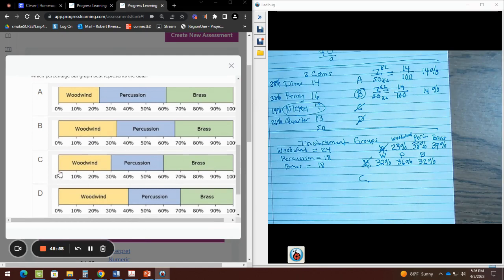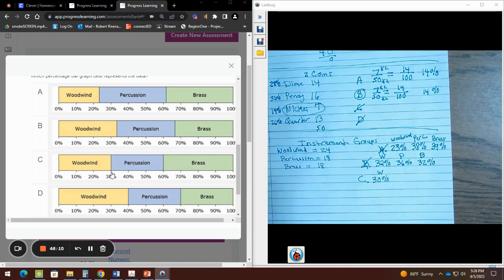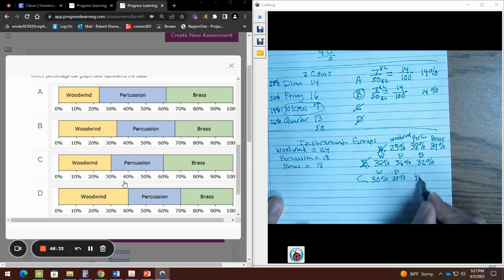So here we go, starting from here, letter C. 10, 20, 30. Oh, that's easy. When they're so nice like that, everything's falling into the right place. 30%, that's the W for woodwind. Thank you, woodwind, for being so nice to us. Percussion: 10, 20, 30. Oh, wow, percussion gets 30% also. So nice again. Brass: 10, 20, 30, 40. Beautiful. So brass will get 40% also.